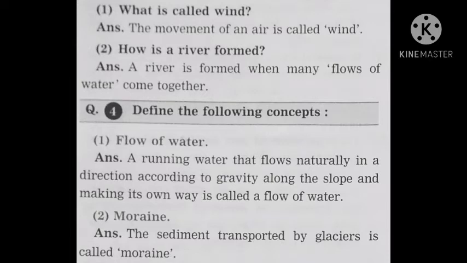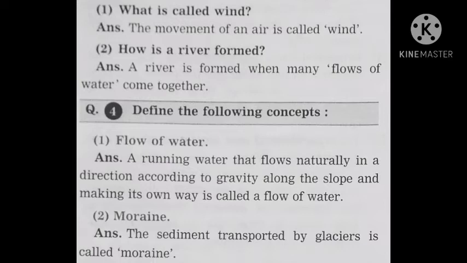Next question, answer the following questions in one sentence each. First, what is called wind? The movement of air is called wind. Second, how is a river formed? A river is formed when many flows of water come together.